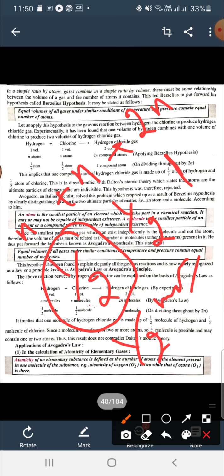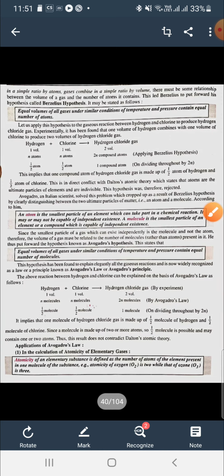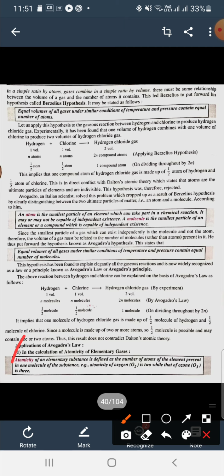Now applications of Avogadro's law. So there are applications. First application is in the calculation of atomicity of elementary gases. Atomicity means number of atoms of the element present in one molecule.